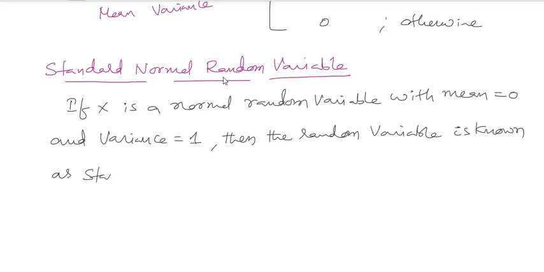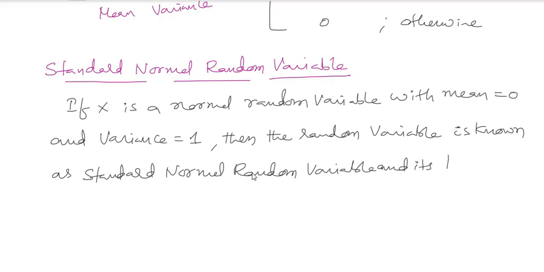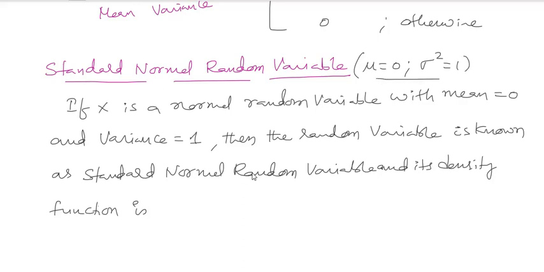what? Standard normal random variable, and its density function is as in the earlier one. See here, if I want to take a standard normal random variable, mu is equal to 0 and sigma square is equal to 1, you need to substitute it.